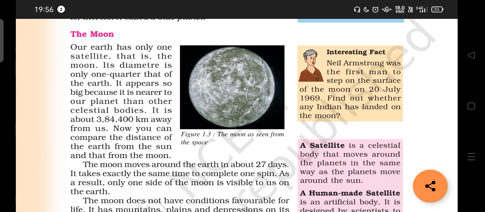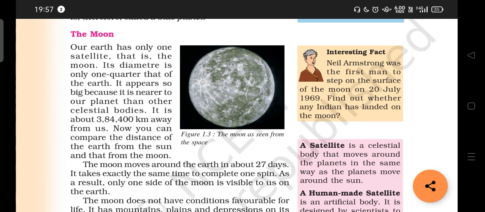Now how many days does the moon take to move around the earth? It takes about 27 days. It takes exactly the same time to complete one spin also. As a result, only one side of the moon is visible to us on the earth. Only one side we can see because it takes 27 days, and also one spin takes exactly the same days. That's why we are able to see only one side of the moon.